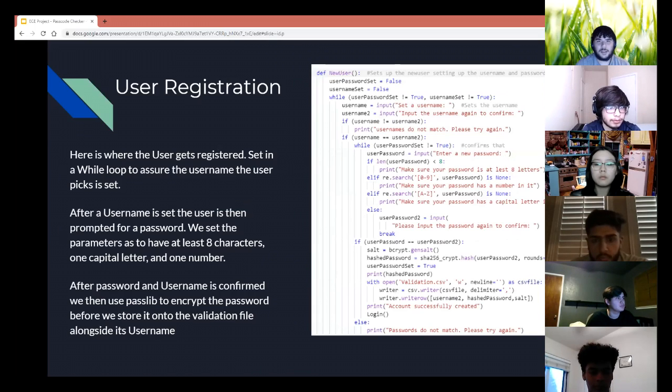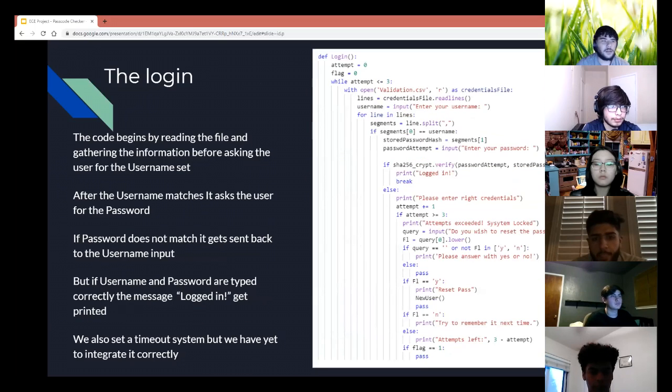If their password does not contain that, then they need to re-input a new password that does. After the password and the username are confirmed, we then use passlib to encrypt the password before we store it on the validation file alongside its username to help improve the security of the program.